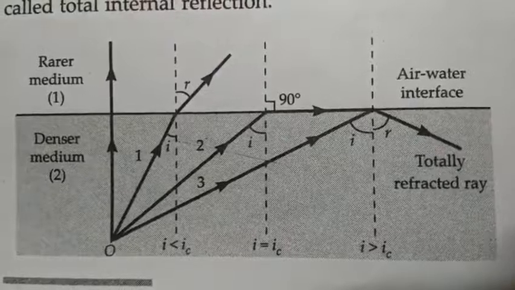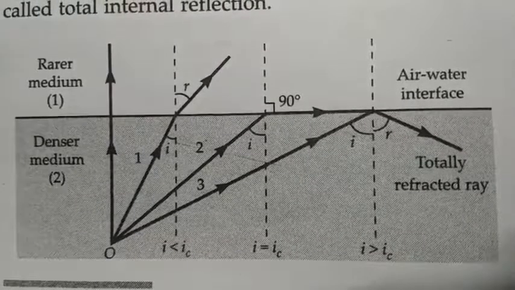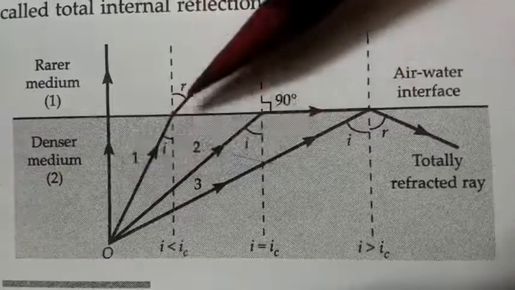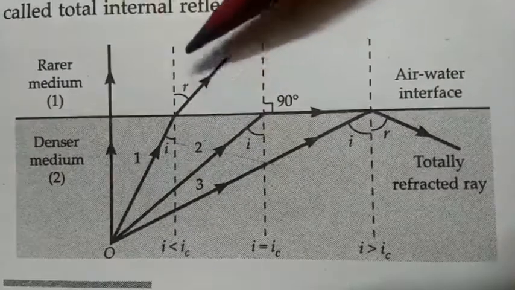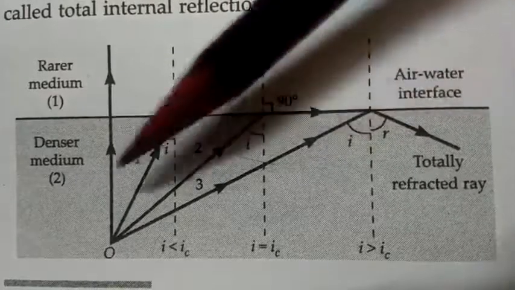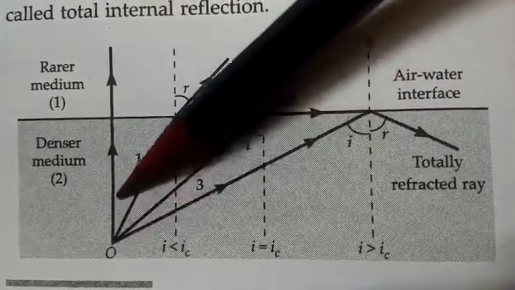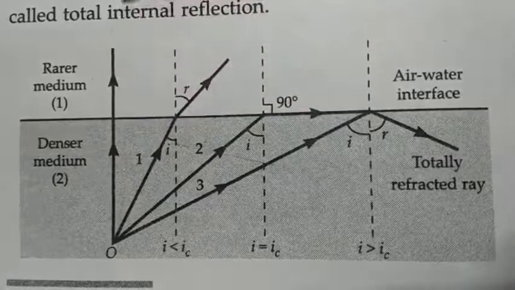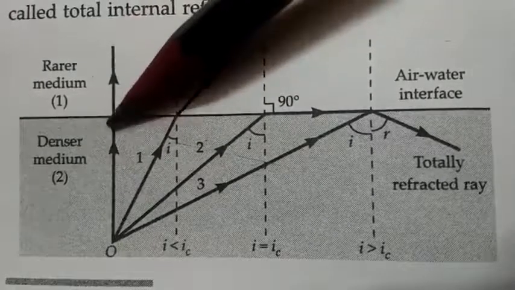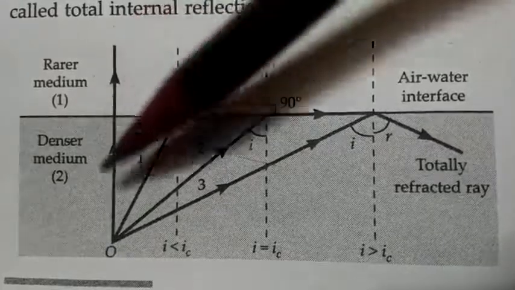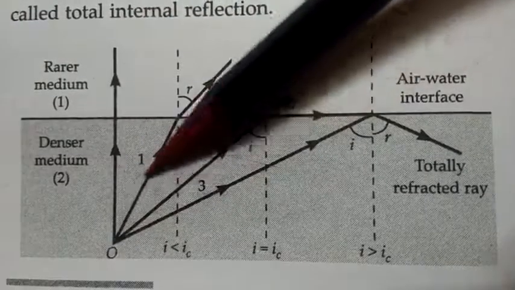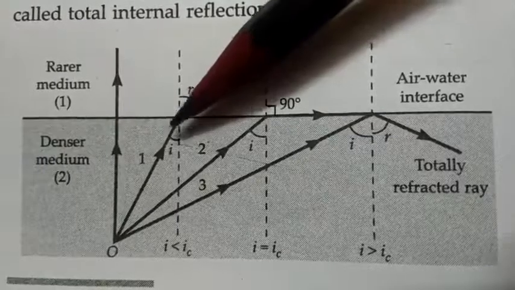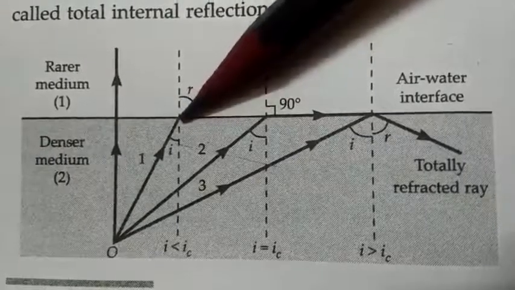Here, we know the rule of refraction that when a light ray goes from denser medium to rarer medium, it moves away from the normal. When the light ray goes normally, it passes through the boundary without refraction. But when the light ray falls obliquely on the boundary between two media, that time refraction takes place.